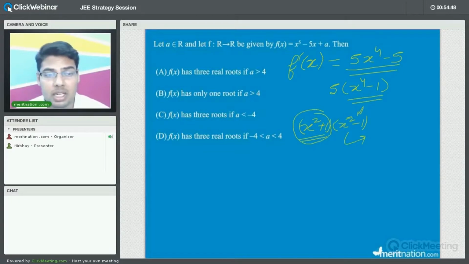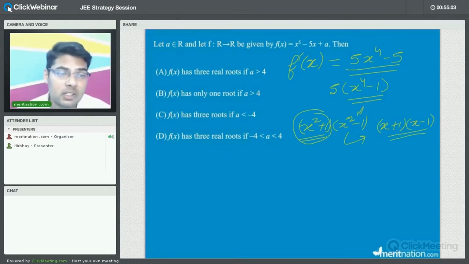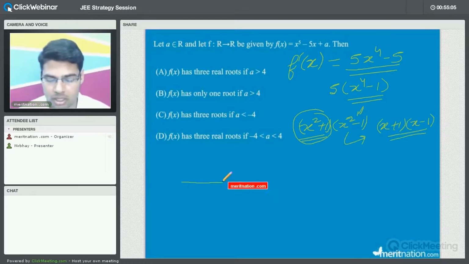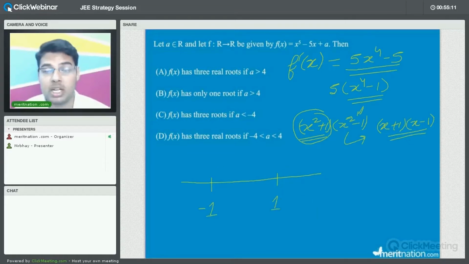So these steps are very simple. You will find that ultimately you will have a very easy solution. So x square minus 1 is nothing but x plus 1 and x minus 1. So this is the particular function that will change the sign of the derivative. Now how we can find out where the function is increasing, where the function is decreasing? So let us try to analyze this part. So as you can see, let us mark here minus 1, let us mark here as plus 1, because these are the points where f dash will change the sign.